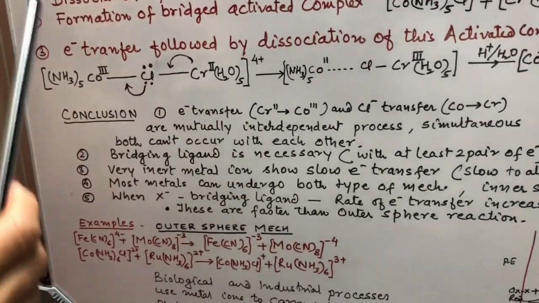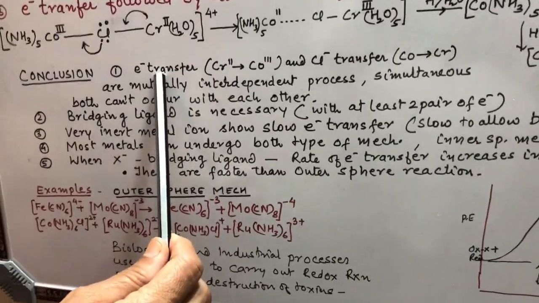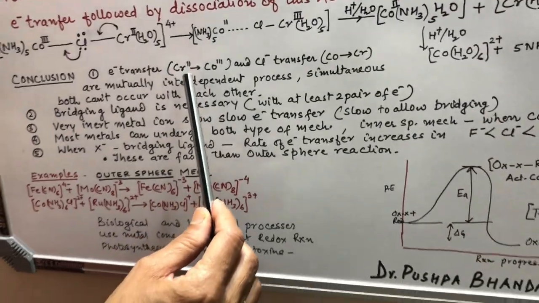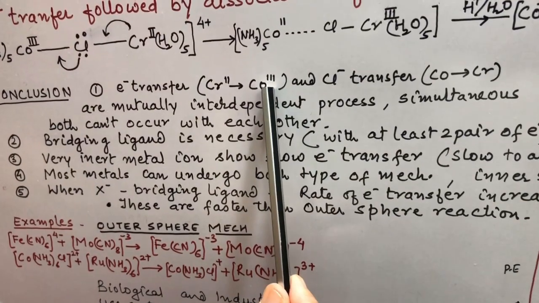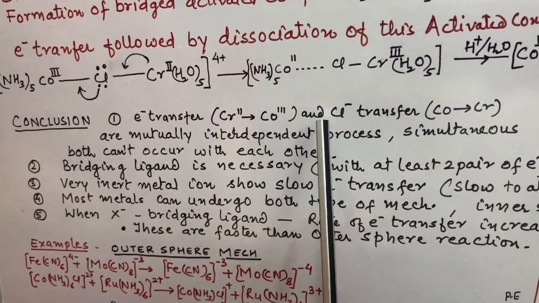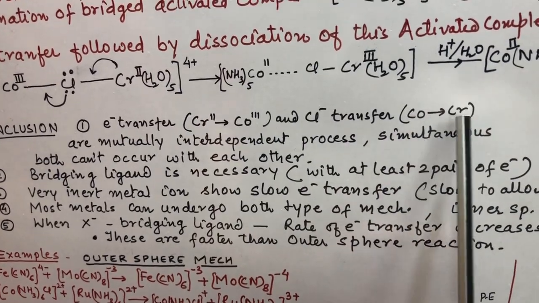Now what we see in this mechanism: electron transfer is taking place from chromium(II) to cobalt(III) and chloride group transfer from cobalt to chromium.